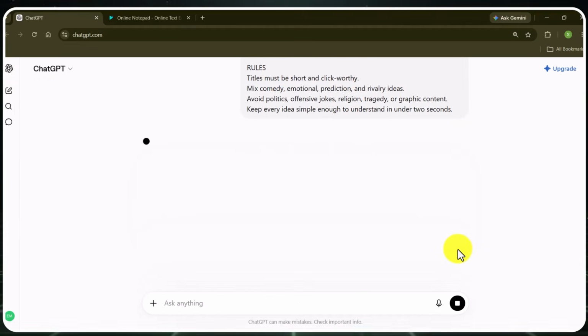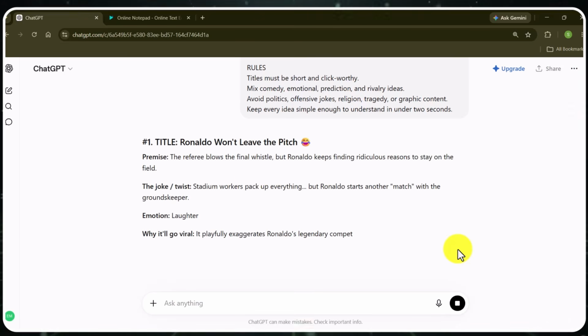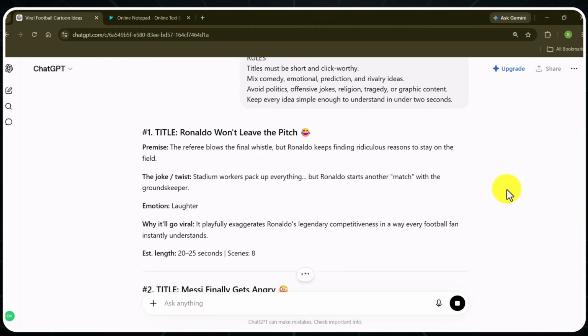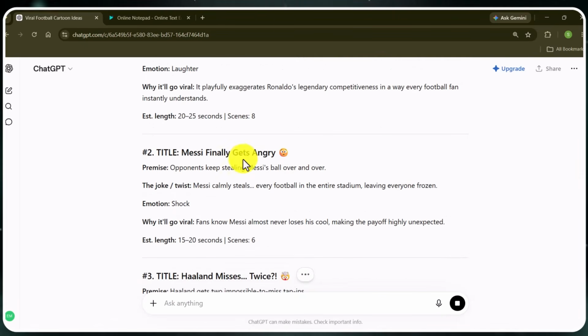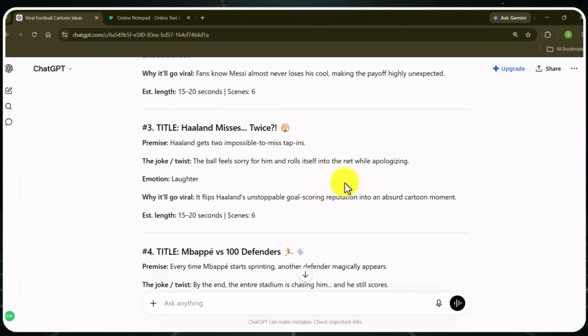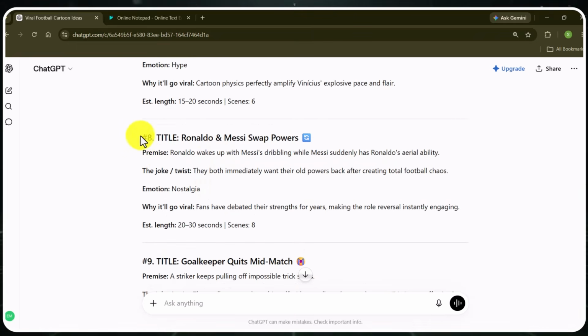Hit generate. Basically, what we are doing here is asking it to generate 10 viral short video ideas based on whatever just happened in the World Cup. Simple, funny, but timely story, the one that makes people share it instantly. These are the ideas we have now. Just pick the one that hits hard, the one that makes you think, yeah, people would click on that. That's your story. Let's say I like this one.